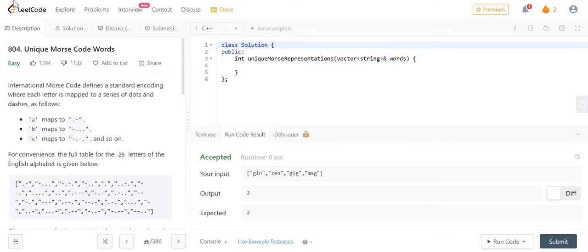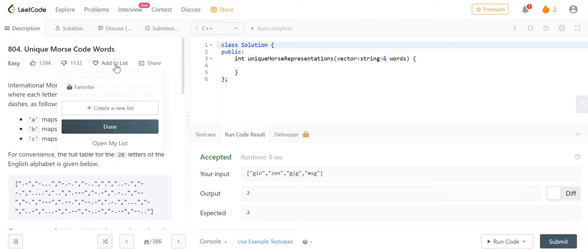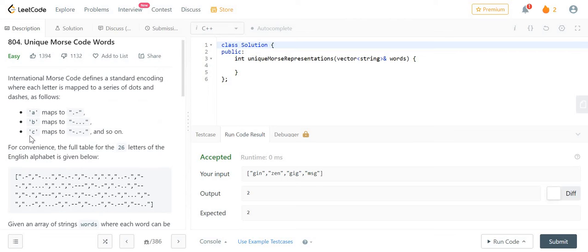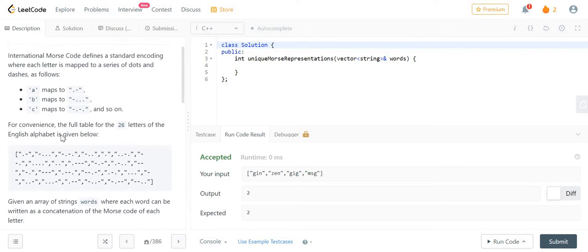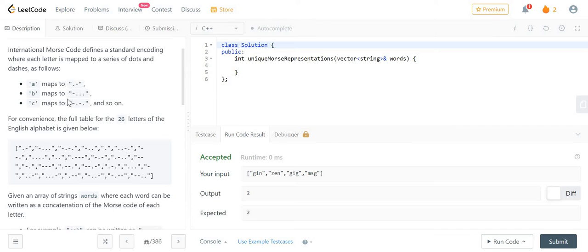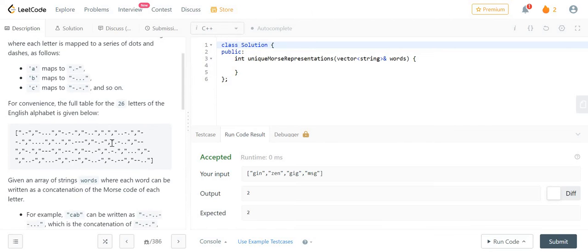Today we are gonna solve the day 17 of Daily Leetcode Challenge of August. Unique Morse code words. International Morse code defines a standard encoding where each letter is mapped to a series of dots and dashes as follows. This is the mapping given. A corresponds to this, and B corresponds to this, and C corresponds to this. And for each alphabet, for each 26 alphabets, these are the encodings.